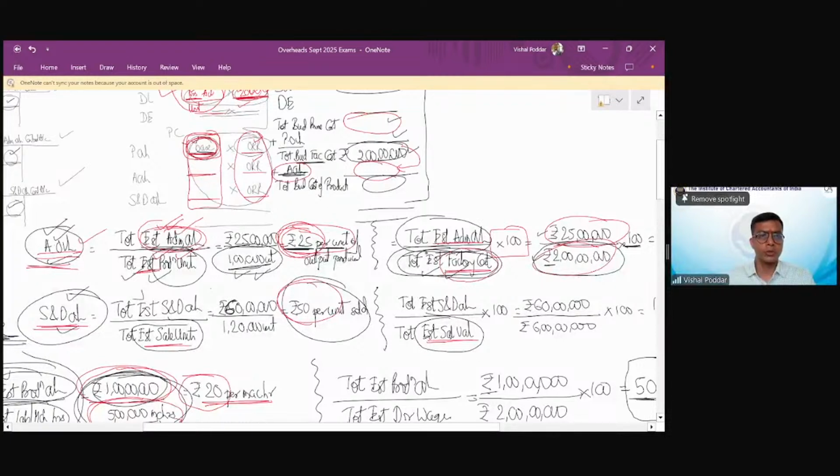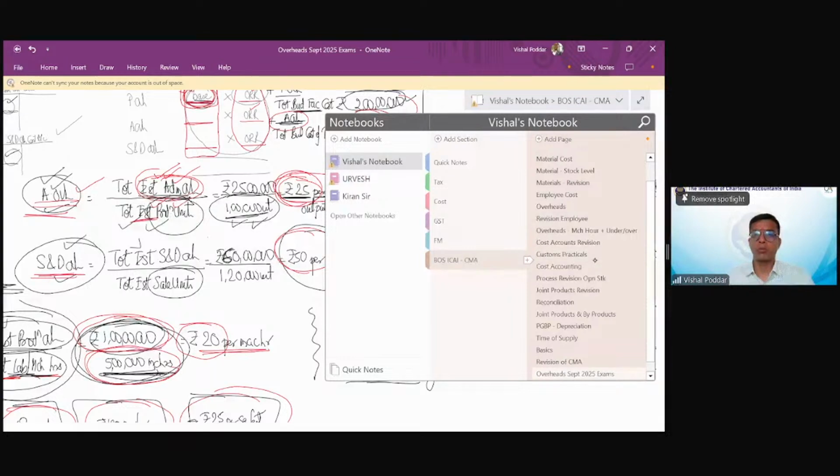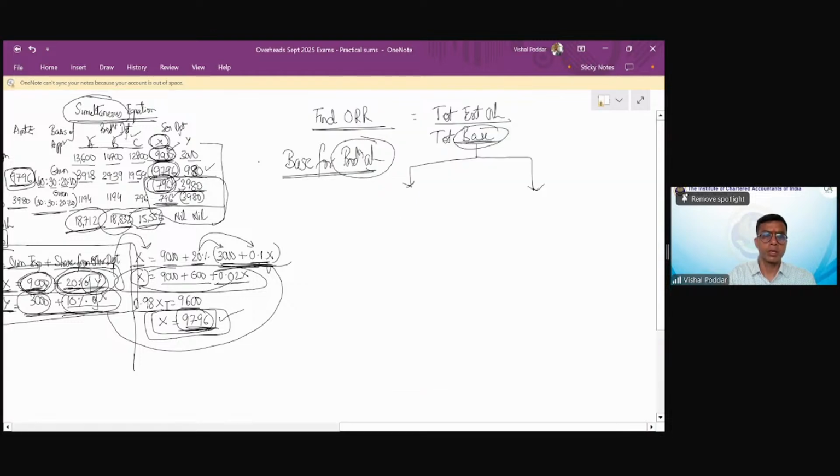One is the production units, or if you want a cost as the base, the factory cost would be the base. Similarly, for selling and distribution, if you want units, sale units could be the base. If you want amount, sales value could be the amount. Similarly, now these were the bases for administration overheads. Now, similarly for production overheads, what should be or what could be the most appropriate base? This is what I'm explaining. So this is practical plus theory.